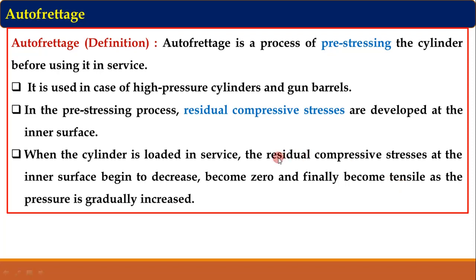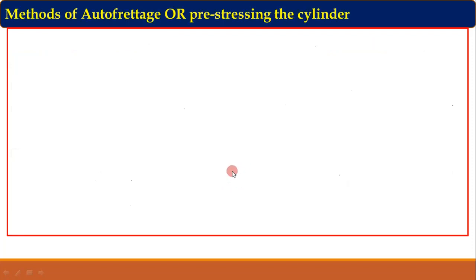When the internal pressure was zero, there was a residual compressive stress because of the pre-stressing. When we started increasing the pressure, this compressive stress started decreasing, it becomes 0. On further increasing the internal pressure, it becomes positive, that is, it becomes tensile in nature. So in this way the stress varies with respect to pressure variation when autofrettage is carried out. We are going to discuss some examples in the last part of this lecture. You will better understand this concept in the last part of the lecture.